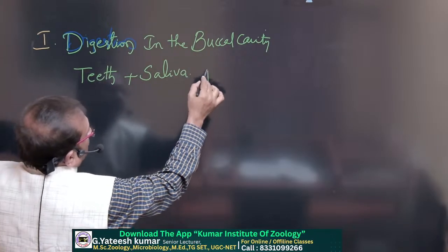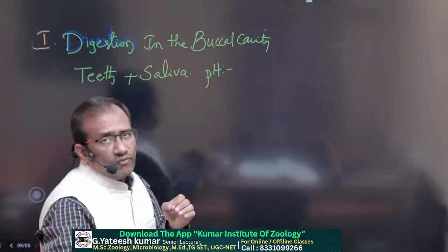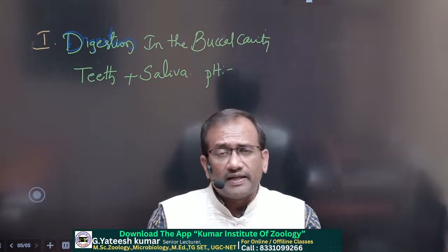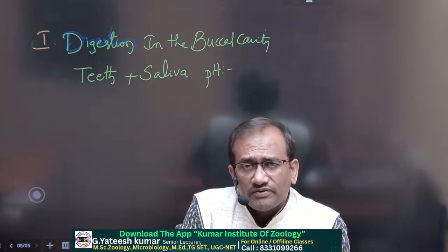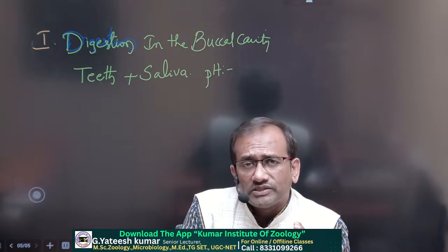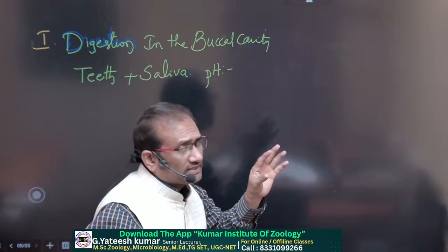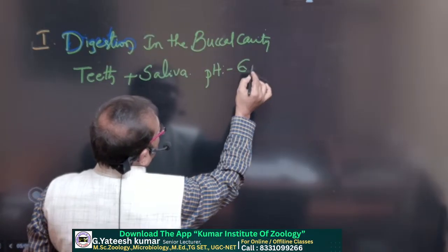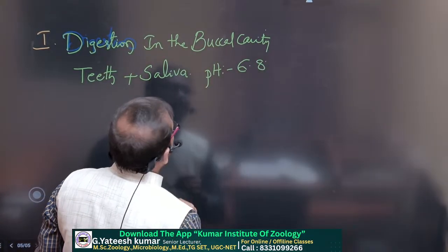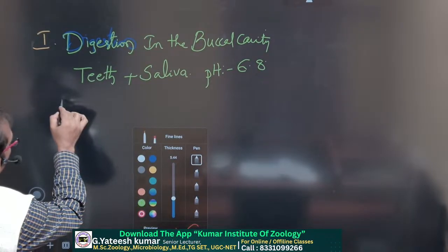The pH of saliva is most important here, because certain enzymes work only at a certain pH. So at every stage we have to know the pH of that juice and then the activation of the enzymes. Here the saliva pH is 6.8, and in the saliva, salivary amylase is present.